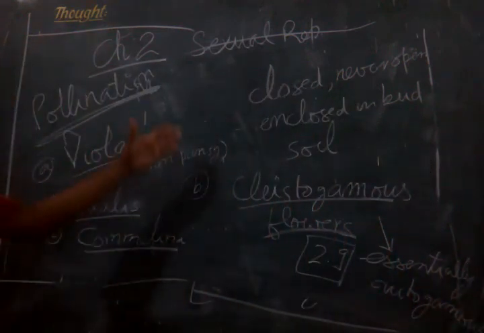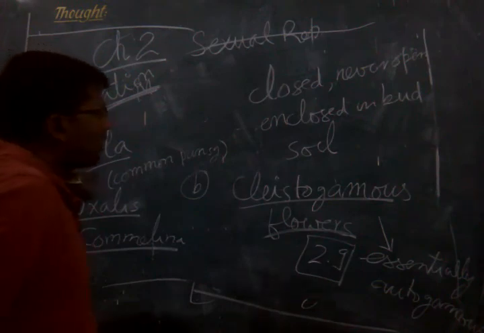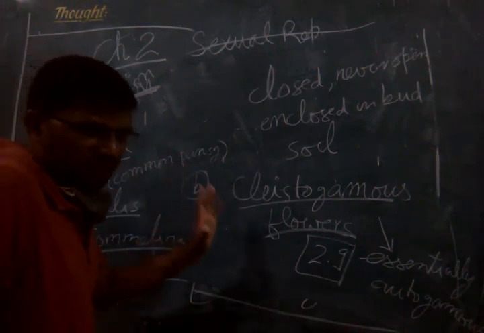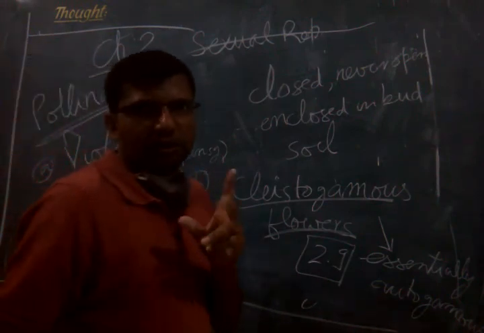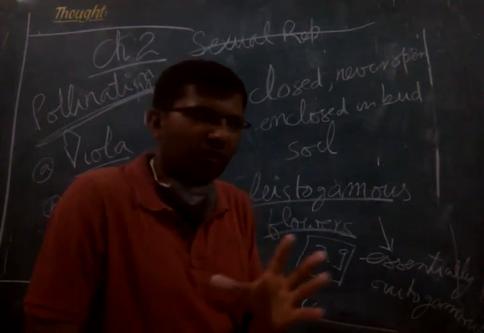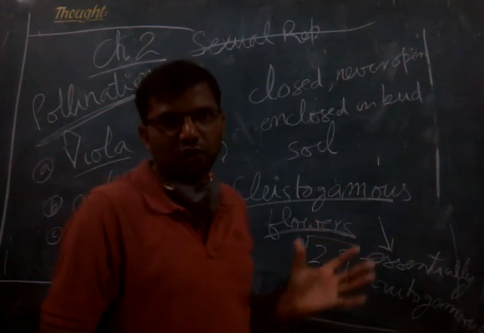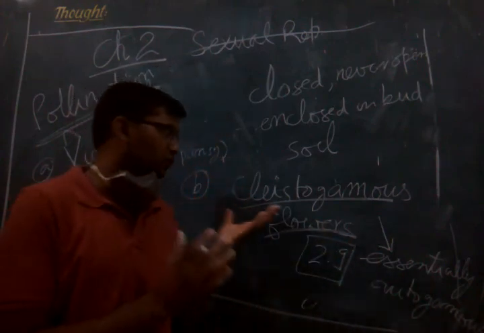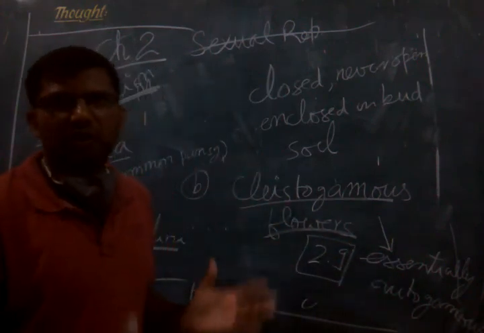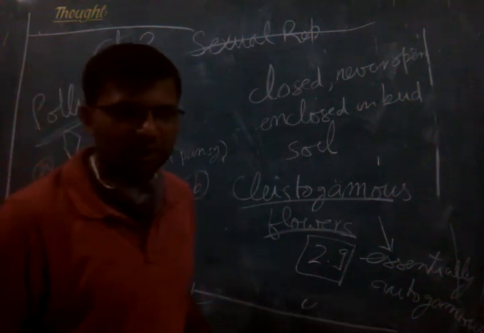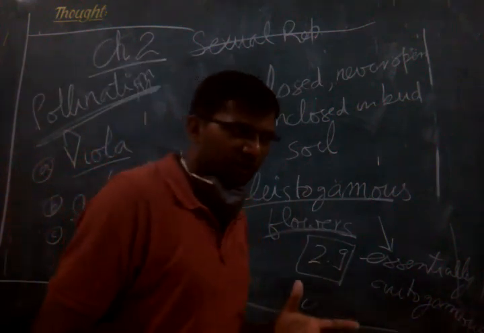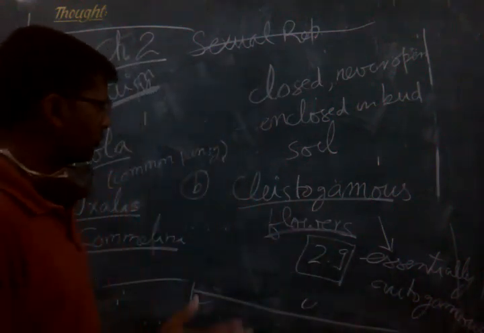Now you have seen that autogamy may involve either chasmogamous flowers or even clistogamous flowers. So you have understood the meaning of clistogamy, chasmogamy, autogamy, geitonogamy, xenogamy or cross pollination, and what is self pollination.